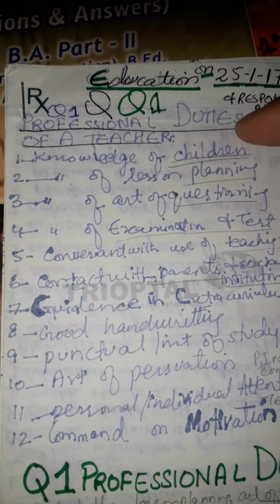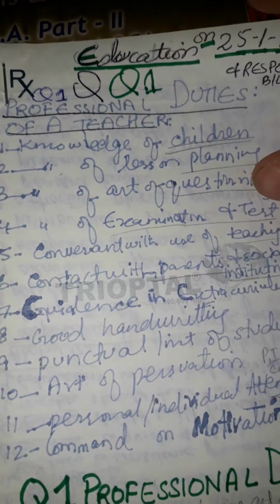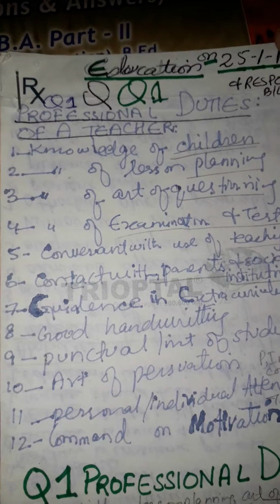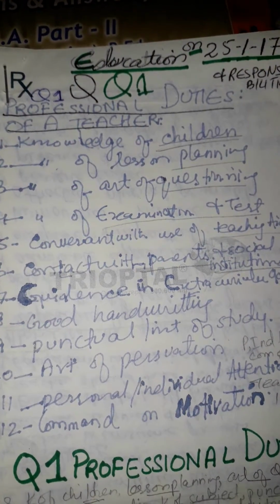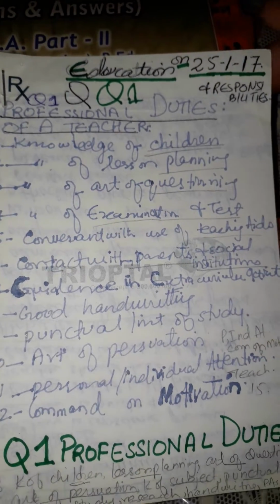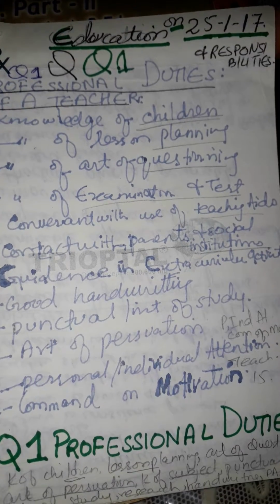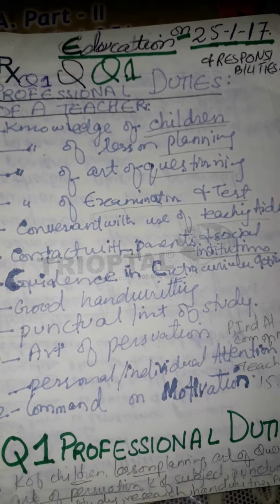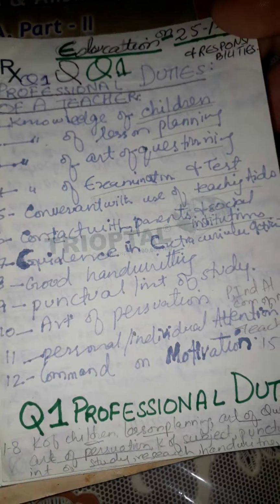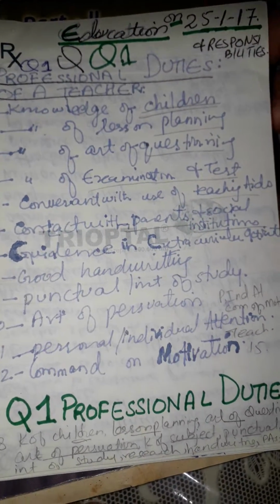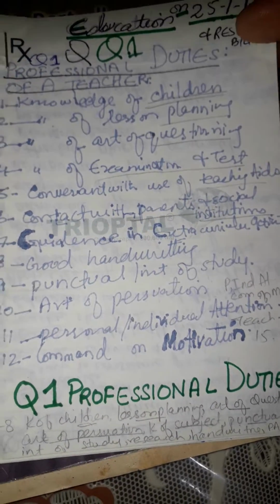Professional duties of a teacher: knowledge of children, knowledge of lesson planning, knowledge of the art of questioning, knowledge of examination and tests, being conversant with the use of teaching aids, contact with the parents and social institutions, guidance in extracurricular activities, good handwriting, punctuality in study, art of persuasion, and so on.